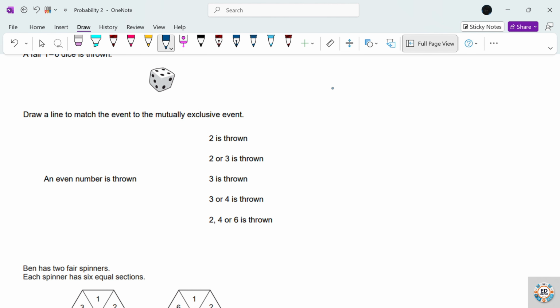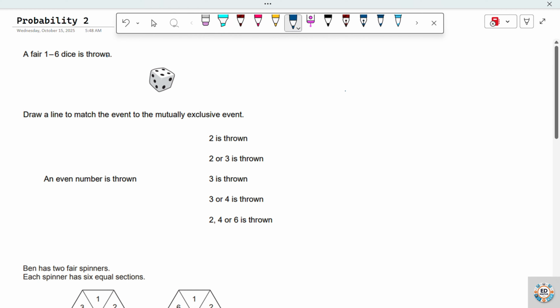We are going to answer some checkpoint questions. And this is the first one. It reads, a fair 1 to 6 dice is thrown. That means it's a legit dice. It's not a fake dice in the sense that it's not going to be used for cheating.